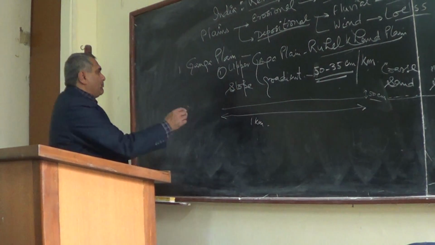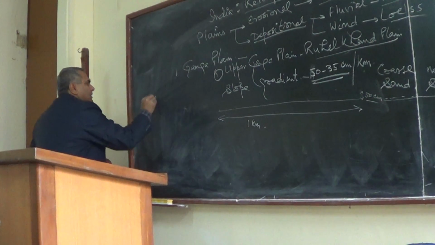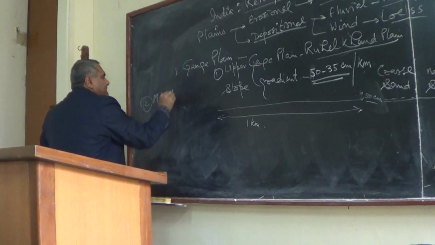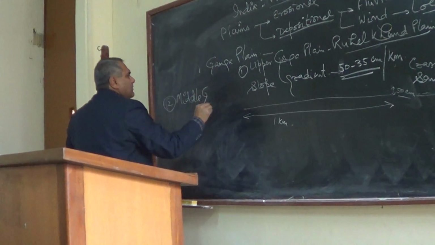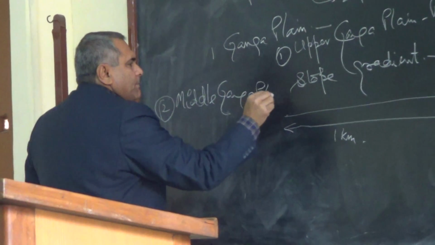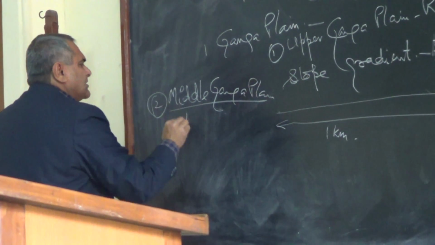And the second plain is called the Middle Ganga plain. It is also known as the Awadh plain.